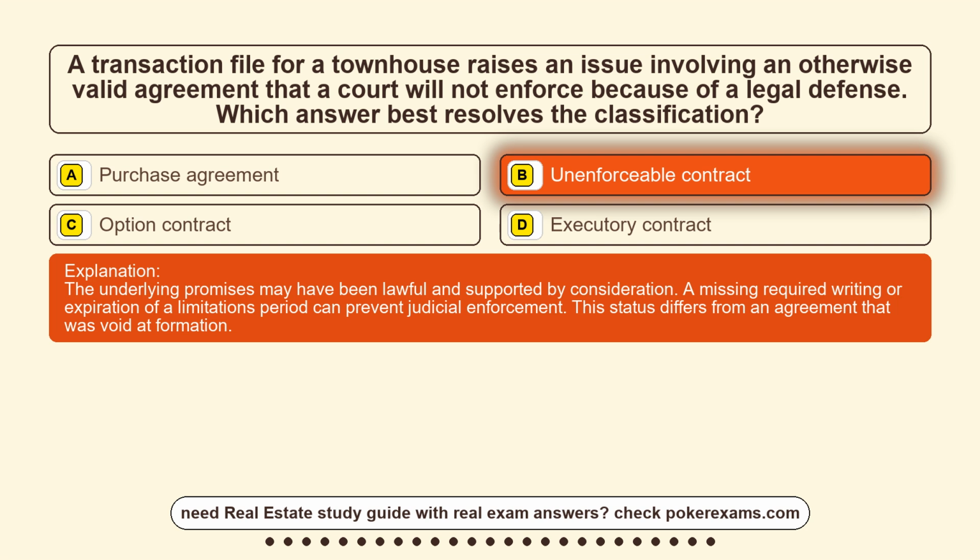The underlying promises may have been lawful and supported by consideration. A missing required writing or expiration of a limitations period can prevent judicial enforcement. This status differs from an agreement that was void at formation.